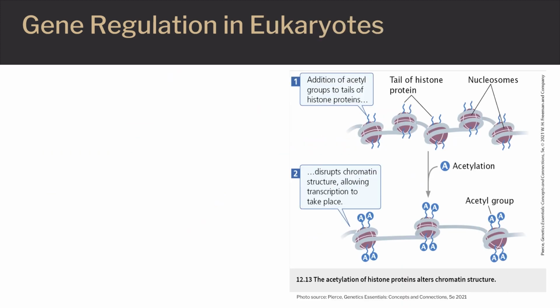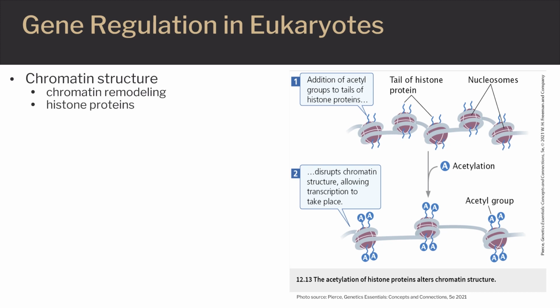Gene expression in eukaryotes is regulated by different methods when compared to bacteria. One way of gene regulation is by changing the structure of the chromatin. Chromatin structure can be altered by chromatin remodeling complexes that reposition nucleosomes, by modifications of histone proteins, and by the methylation of DNA.